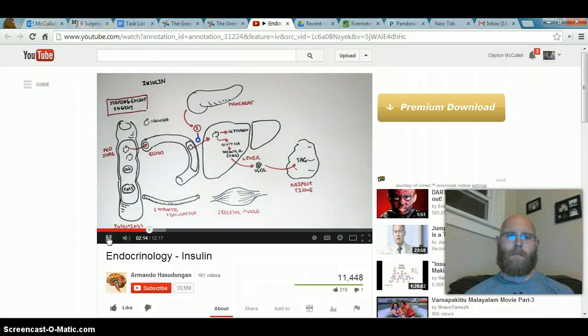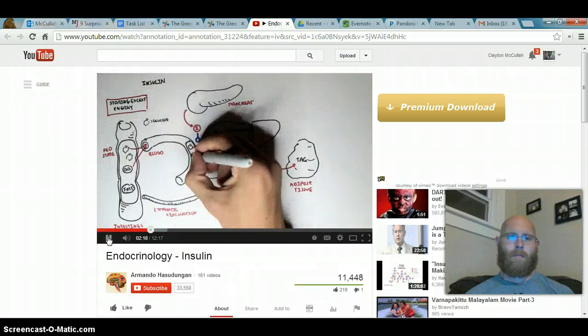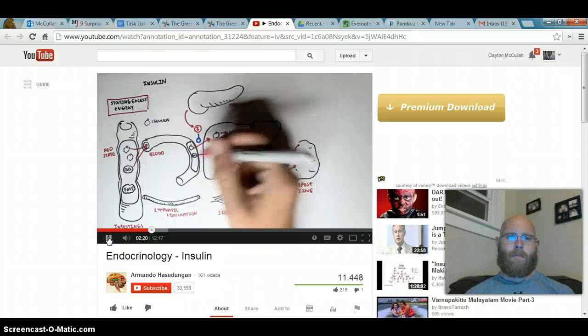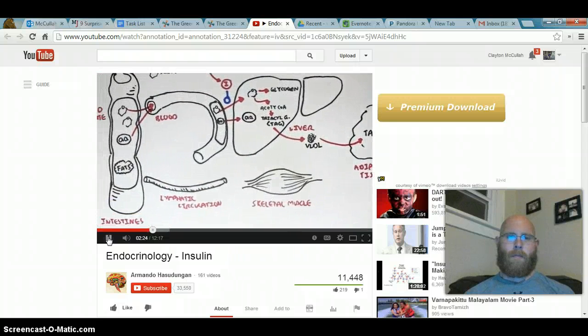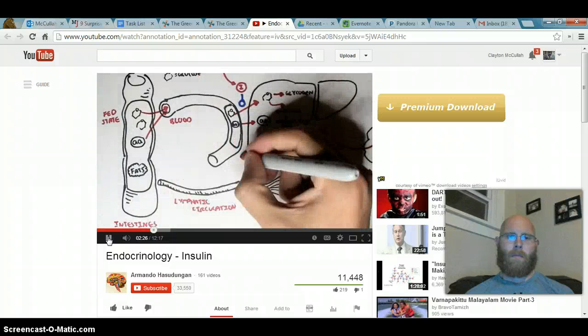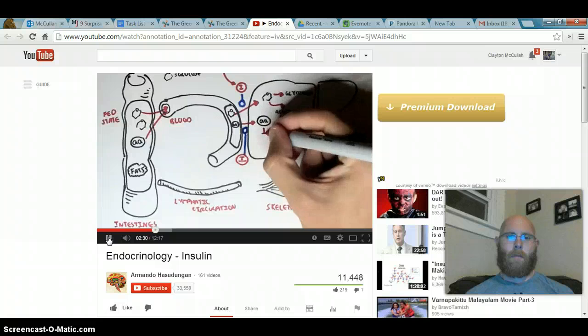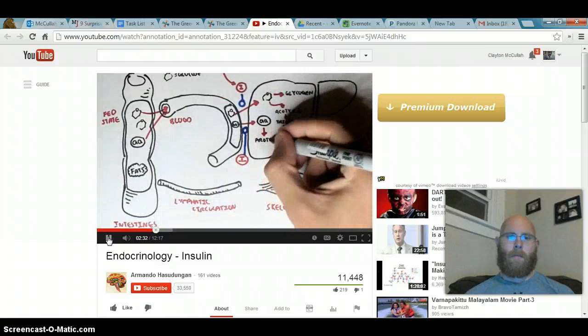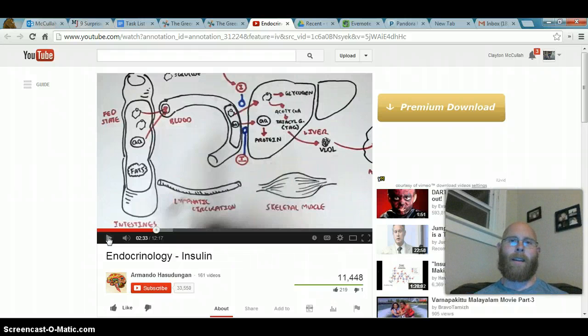Insulin also has effect on amino acids. Amino acids will be absorbed by the blood. Insulin will promote the uptake of amino acids from the bloodstream to the liver, and then insulin will promote proteogenesis, so therefore promoting protein synthesis. Okay, proteogenesis. Remember, in biology, a lot of times words are the prefixes and suffixes of two different words all squished together to make a new one.